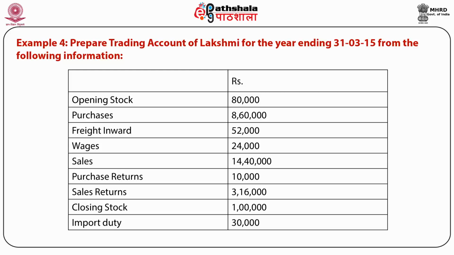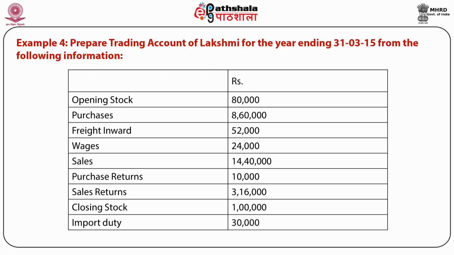First of all, we have to identify those items which will be shown on the debit side and credit side. The opening stock will be shown on the debit side, purchases on debit side, freight debit side, wages debit side, sales credit side, purchase return will be deducted from gross purchases, sale return will be deducted from gross sales, closing stock will be shown on the credit side, and import duty will be shown on the debit side of the trading account.